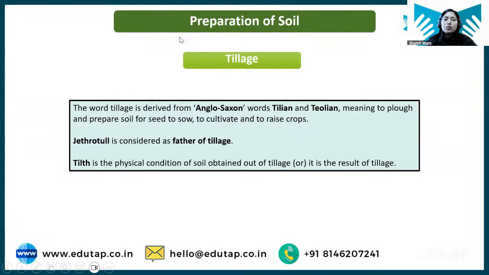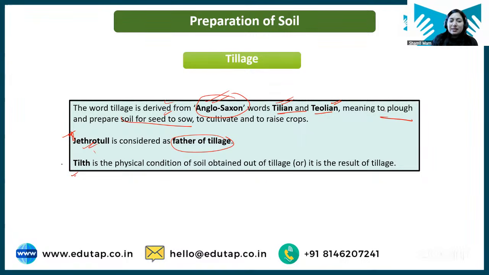Tillage is derived from an Anglo-Saxon word, tillion or tolian, which means to plow and prepare the soil for sowing the seed. So you have to learn here the origin of the word tillage, which is an Anglo-Saxon word, tillion or tolian, which means to plow or prepare the soil. Clear? Jethro Tull is known as the father of tillage. Important hai, you can learn the name.